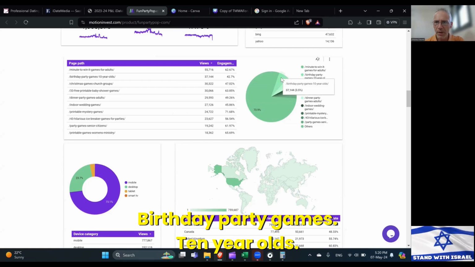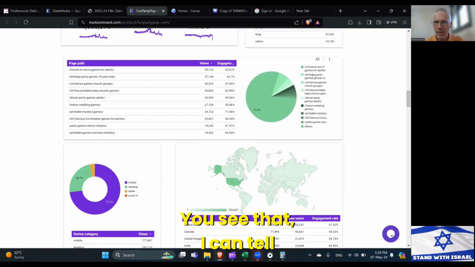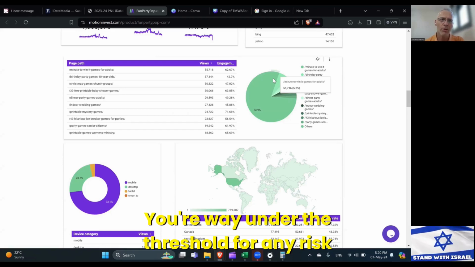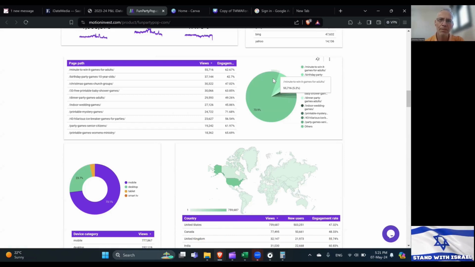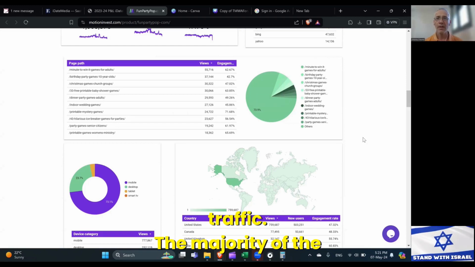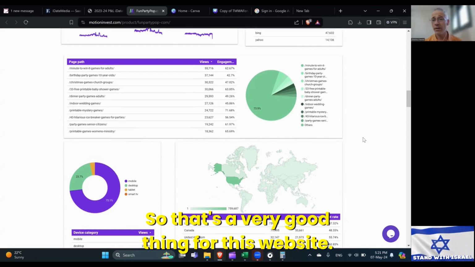Birthday party games for 10-year-olds, this is 3.5%, 2%. All of them are fairly small, you see that. This one, 5.2%. You're way under the threshold for any risk, because none of the pages gets a lot of traffic, not more than 15%. So that's a very good thing for this website.